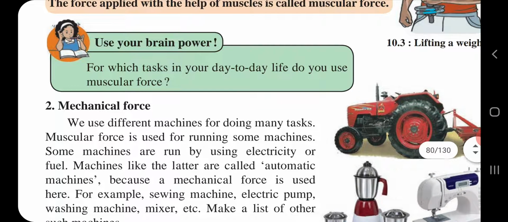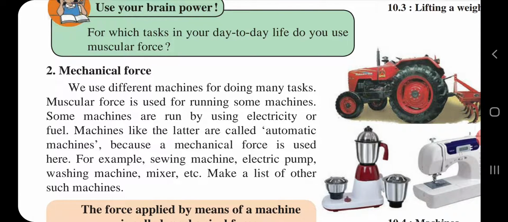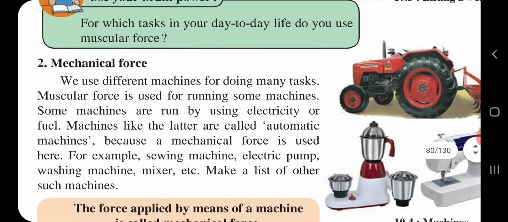So children, we are going further to our next type of force, that is mechanical force. Here we are going to study mechanical force. We use different machines for doing many tasks. Muscular force is used for running some machines.